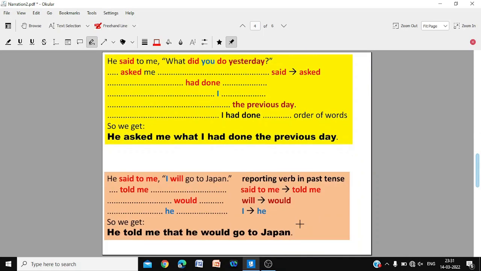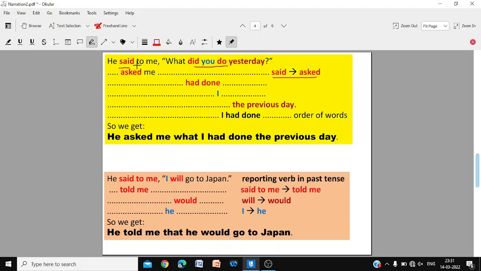He said to me, what did you do yesterday? Now, first of all, note that it is in past tense, so there will be a change of tense. But first, this is a question. What did you do yesterday? It's a question. So said becomes asked. So he asked me. That is the first part. Instead of he said to me, he asked me.